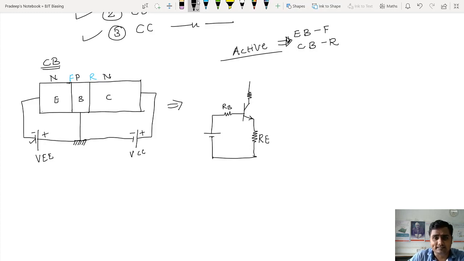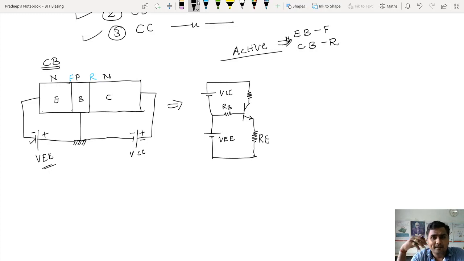Now look at this, collector. Now the collector is connected with the positive supply and the base is connected to the negative. So the collector is connected with the positive supply, the base is connected with the negative supply, and this is my common base configuration. What is this? This is VCC. And what is this? This is VEE. Now this is the circuit that I have.